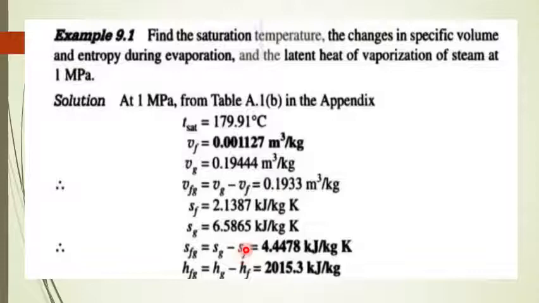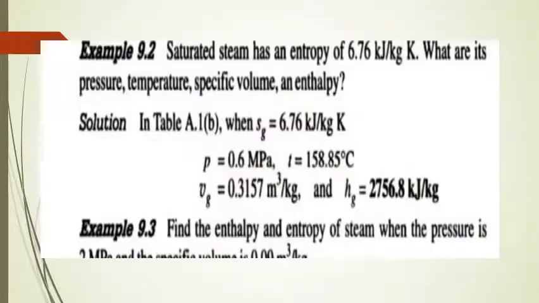This is the difference in the entropy by bringing water at 100 degrees Celsius to completely dry saturated steam at 100 degrees Celsius. So the entropy change will be 4.4 kilojoule per kg Kelvin. And similarly, the change in enthalpy value. Okay, three parameters we need to find out here. At 1 megapascal pressure, the change in specific volume is this much, the change in entropy is this much, and the change in enthalpy is this much. So these values we will get from the steam table. Okay, next problem.